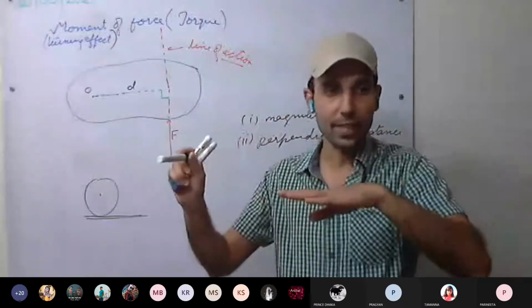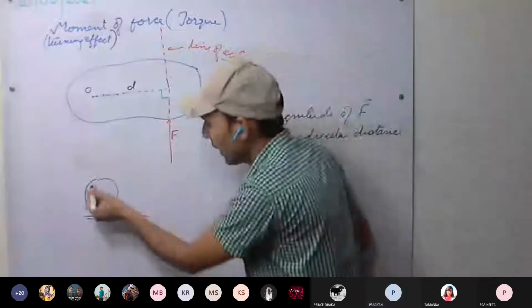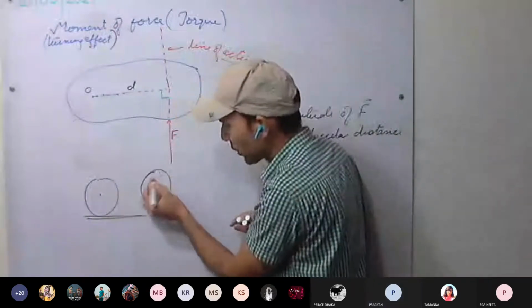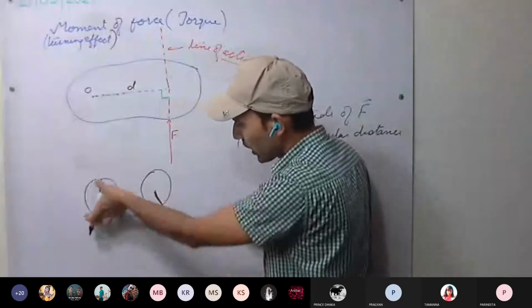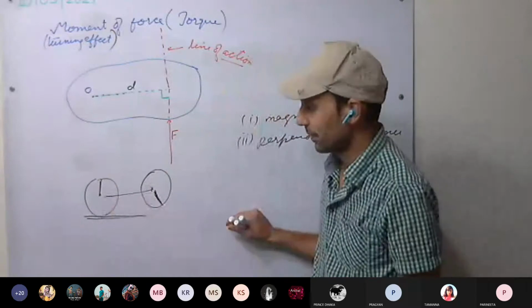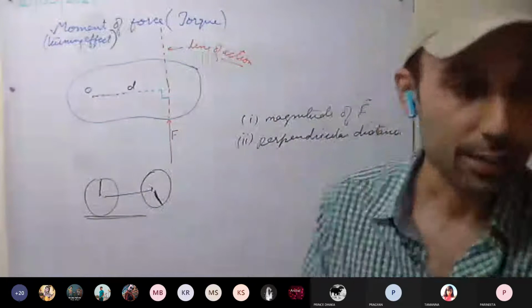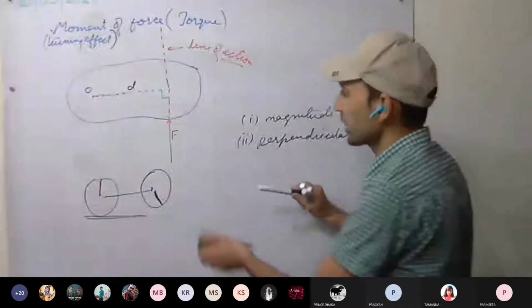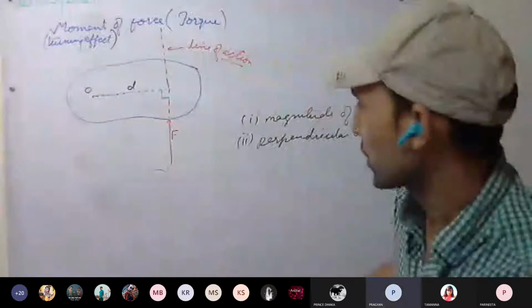The cart is moving in a linear direction and the wheel is rotating as well. After some time, this line on the wheel will be here. So it has rotated and it has moved. So it is rotational as well as linear, like a car or any vehicle, a cycle as well.